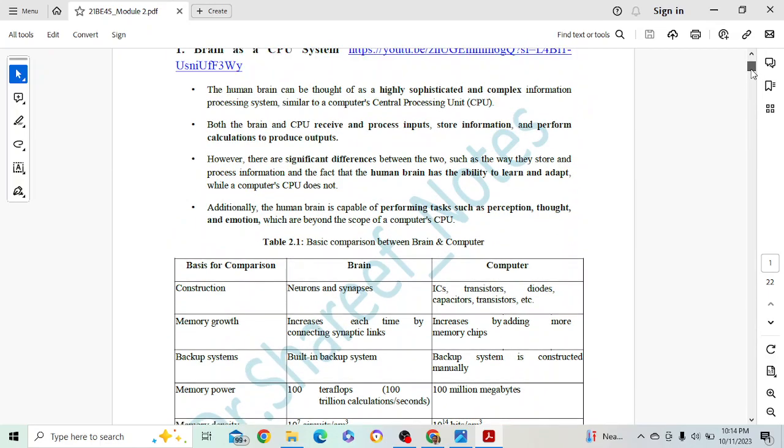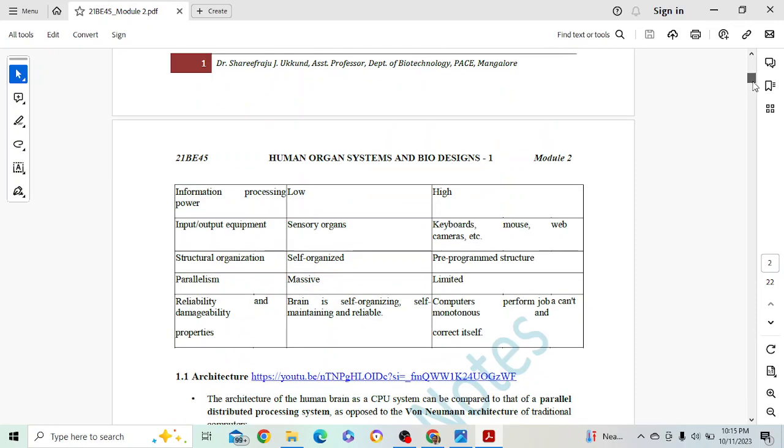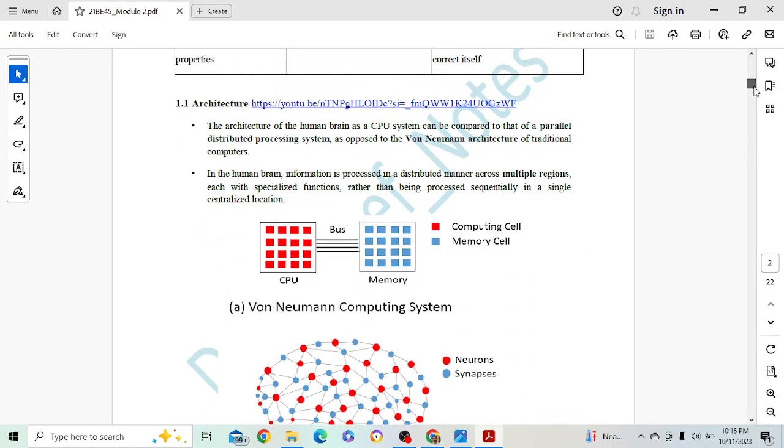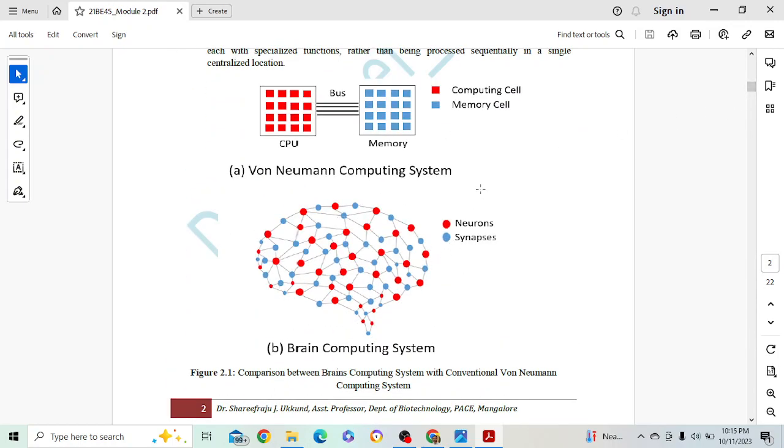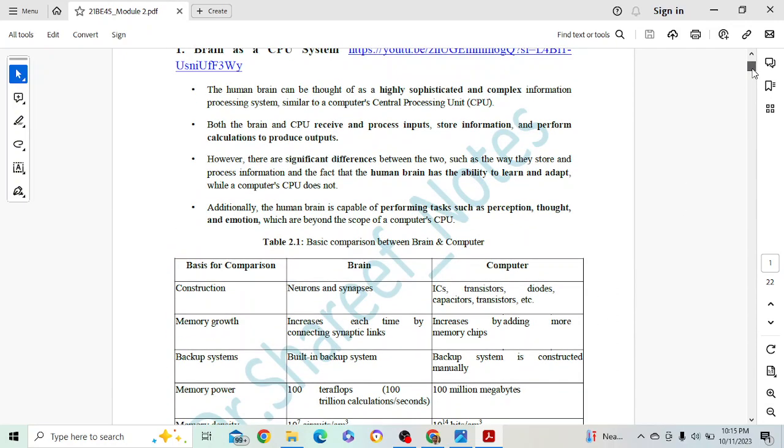If you don't want to add more, okay, you can add. You just explain brain architecture. You compare brain versus your CPU, and versus your memory. That means you are having this particular thing, how exactly things work. So here we are having neurons and synapses, and here we are having the memory, how exactly brain stores everything is explained in detail. So we can go for that.